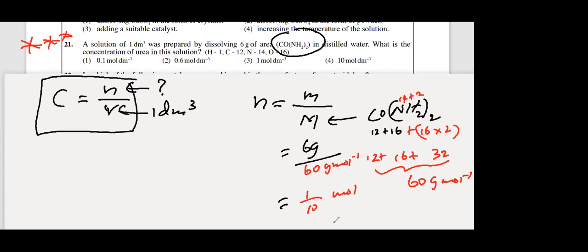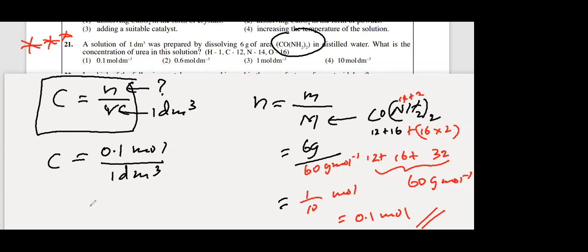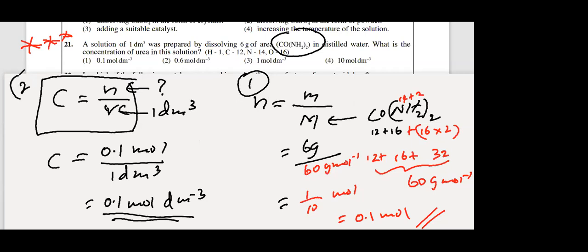1 over 10 mole is equal to 0.1 mole. Now you can find the concentration. Now it's very easy. C equals n over V. Moles, you got the answer 0.1 mole, and volume will be 1 dm3. Answer will be 0.1 moles per cubic decimeter. What is the first step here? I'll put the order. What is the first step? Calculate the number of moles. Convert grams into moles. Number 2, write this equation and apply the values.